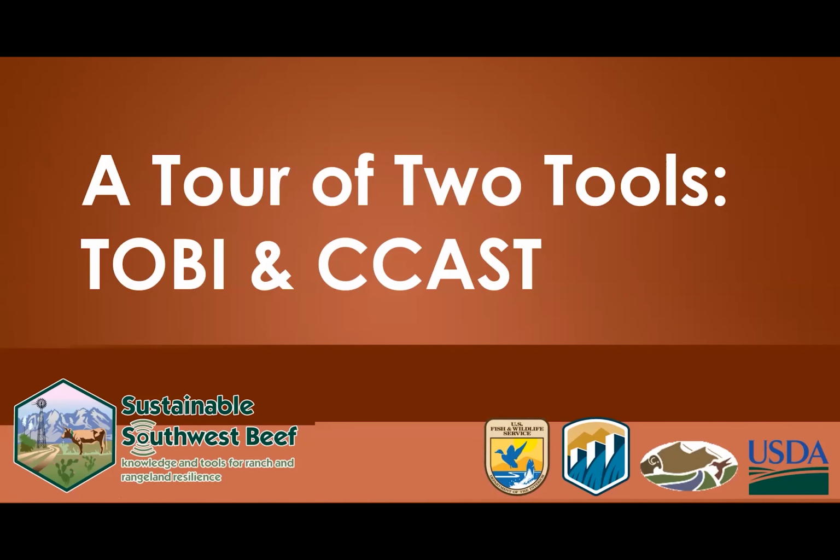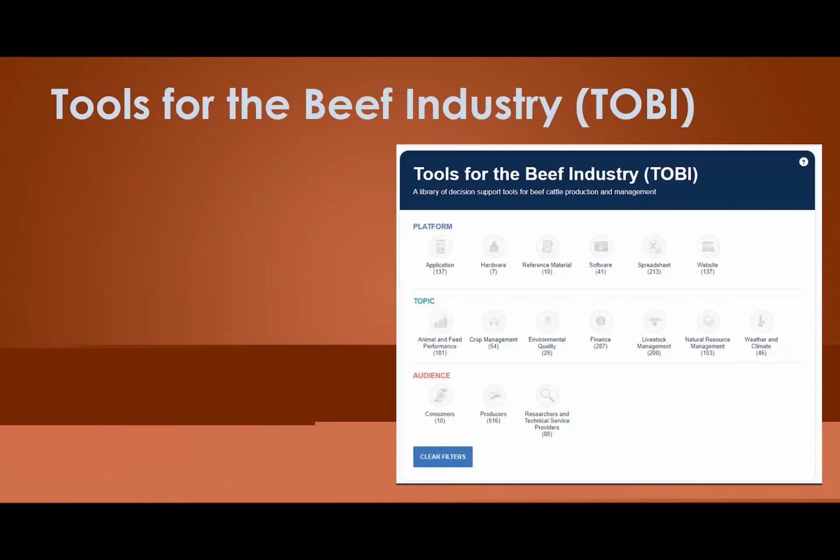Good evening. Tonight, I'd like to give you a quick tour of two tools that you might find useful. The first one is called TOBI, and the second one is called CCAST. And don't worry about those acronyms, they'll make sense in just a moment. So TOBI stands for Tools for the Beef Industry.